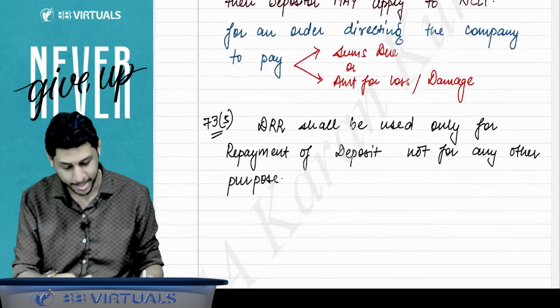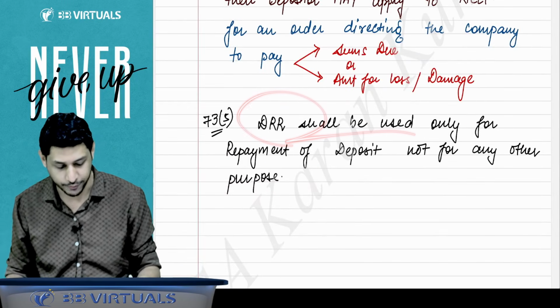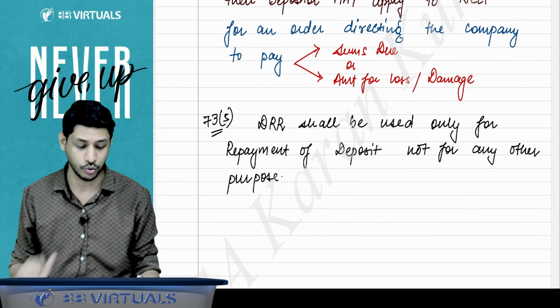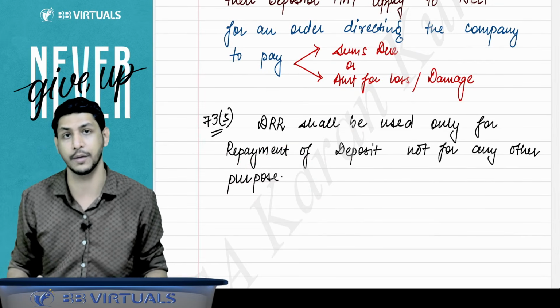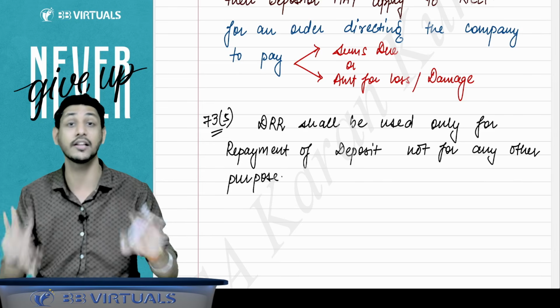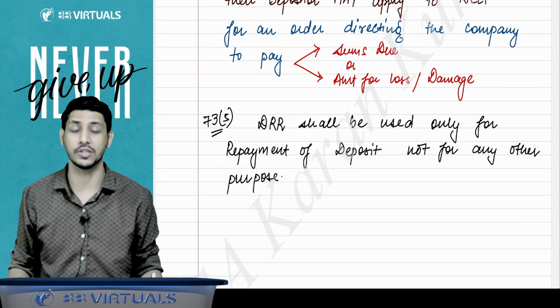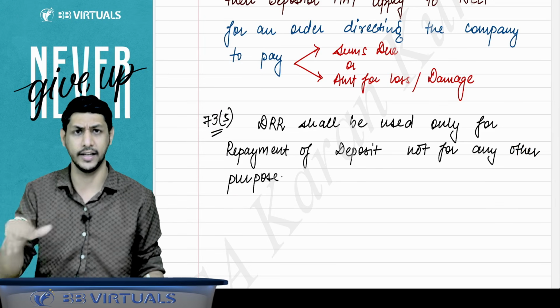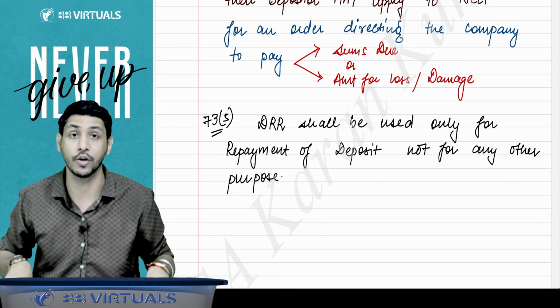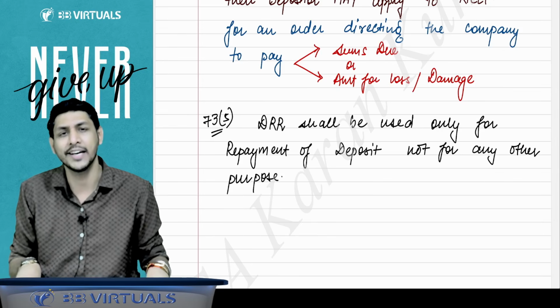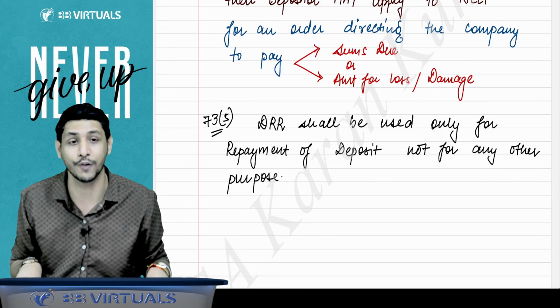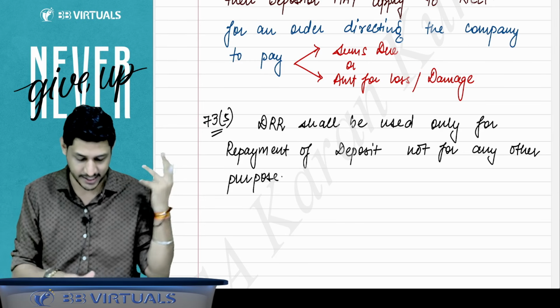This DRR, which you have created, can be used only and only for the purpose of repayment of deposits. You cannot use it for any other purpose. The Institute used to ask this question: whether the deposit repayment reserve can be used for any other purpose or not. No, DRR can only be used for the purpose of repayment of deposits. This is the simple section, that is section 73.